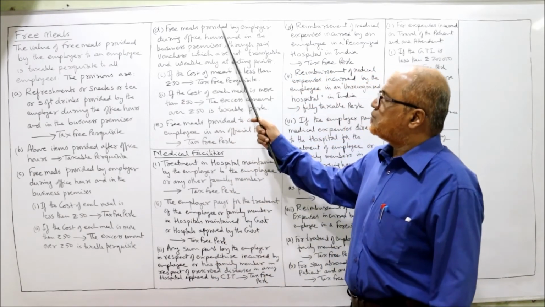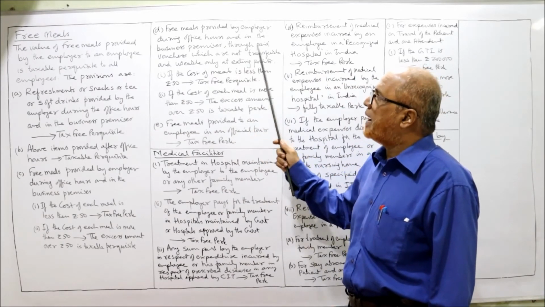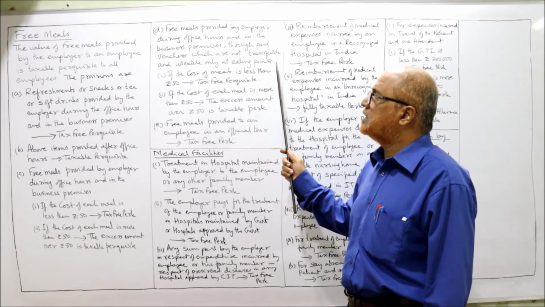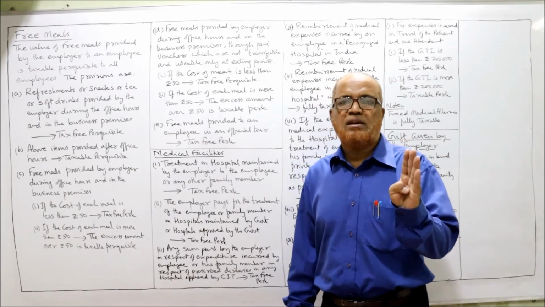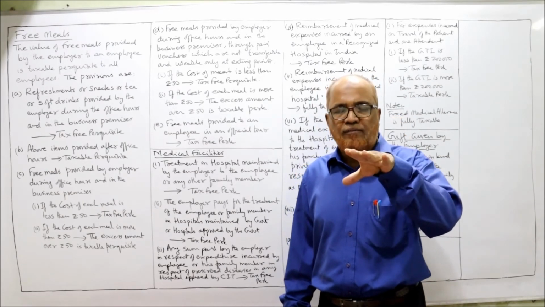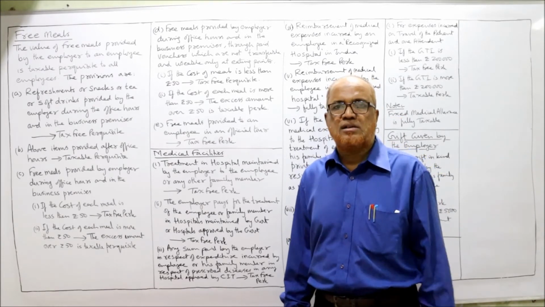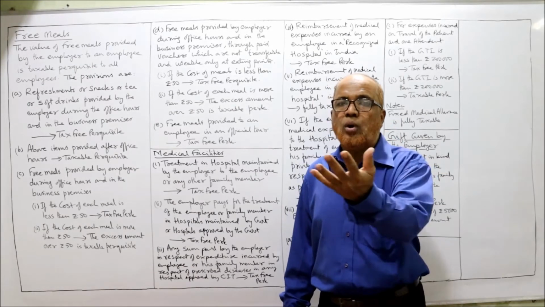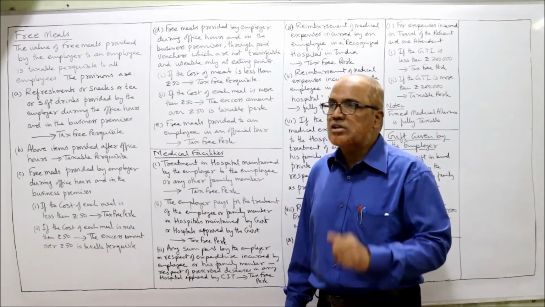Now, free meals provided by the employer during office hours and in the business premises through paid vouchers, which are not transferable and usable only at eating points. Now, one more method is given. Free vouchers are given by the employer to the employee during the business hours and within the business premises, and these vouchers are not transferable and usable only at the specified eating points. Then what is the provision?